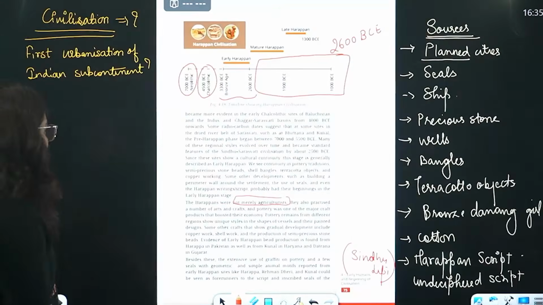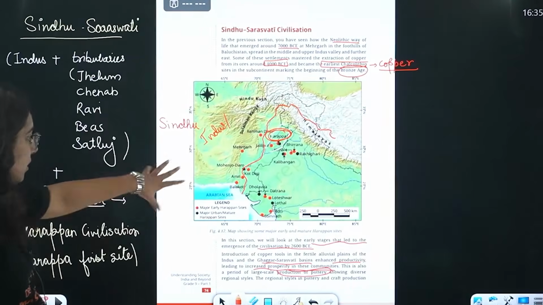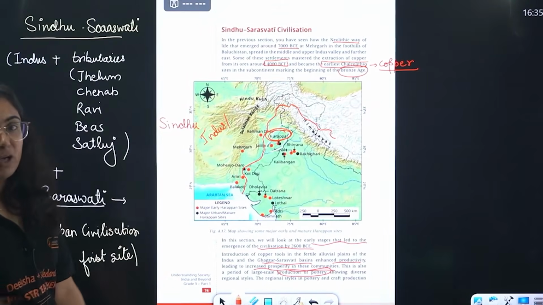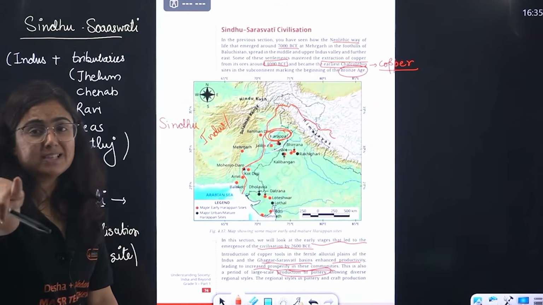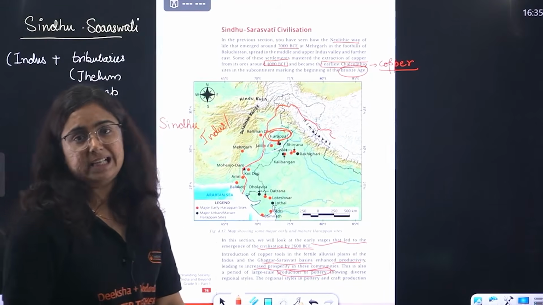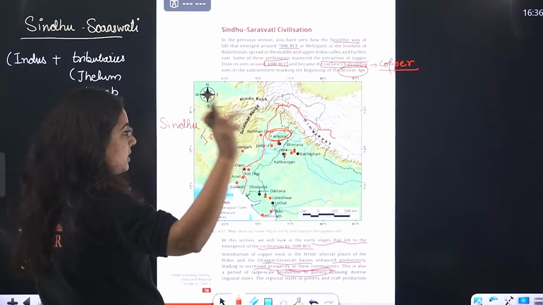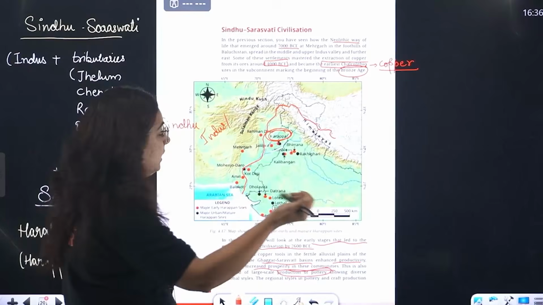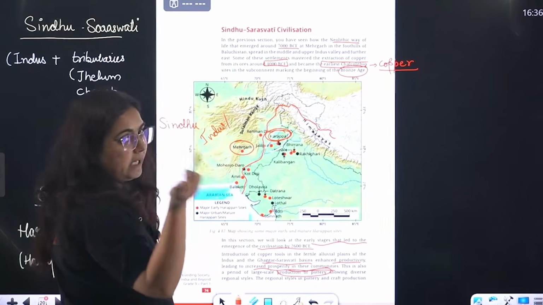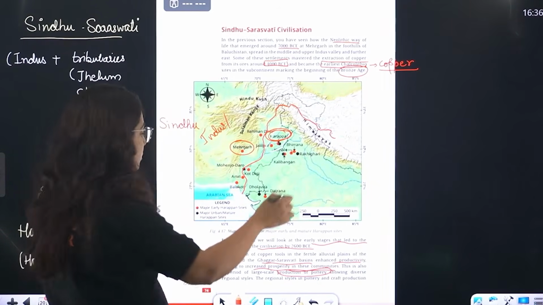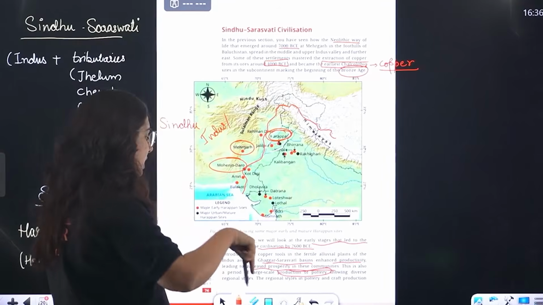We missed one thing, that is to look at the map. Look at the map with the important locations. Please mark it in your map work. Don't say that, ma'am, this map work came and you did not tell us. The important sites are Harappa, Pakistan. Then we have Mehrgarh, a Neolithic site also. Mohenjo-daro, Pakistan.